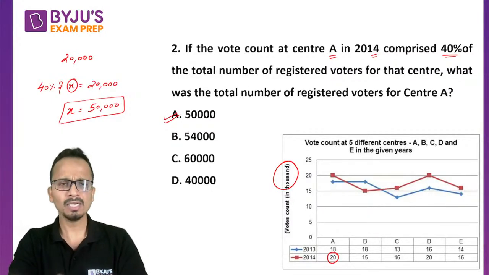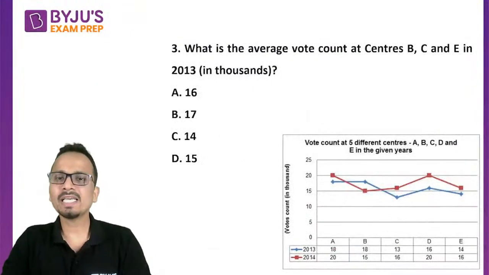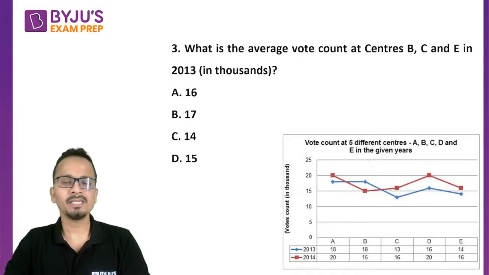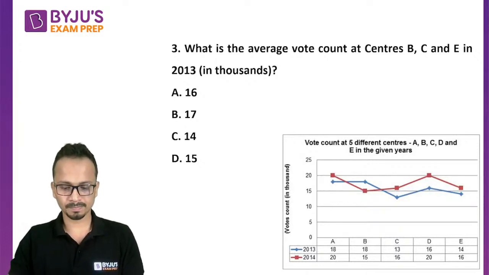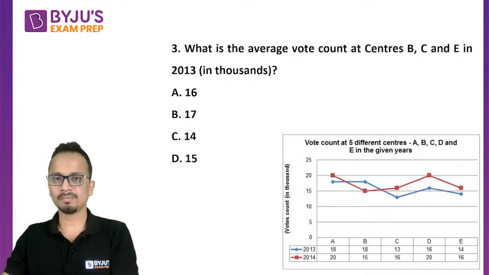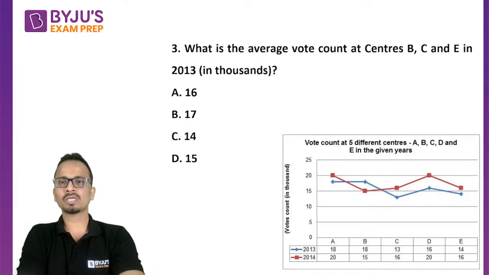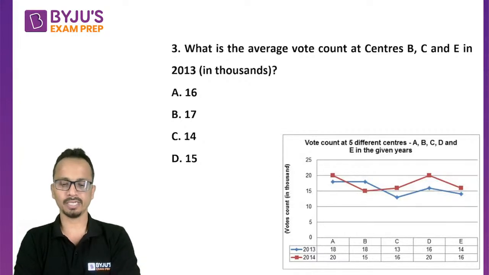Okay. Let's move on to question number 3. What is the average vote count at centers B, C, and E in 2013 in terms of thousands? The average vote count at centers B, C, and E in 2013 in terms of thousands will be how much?